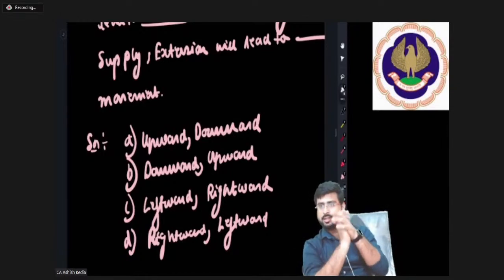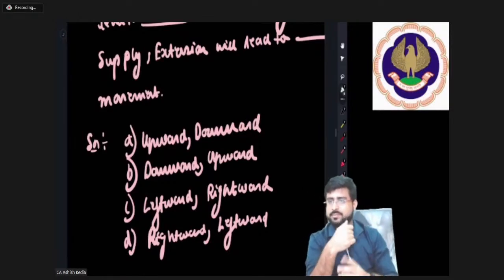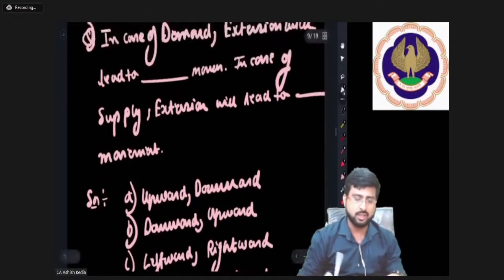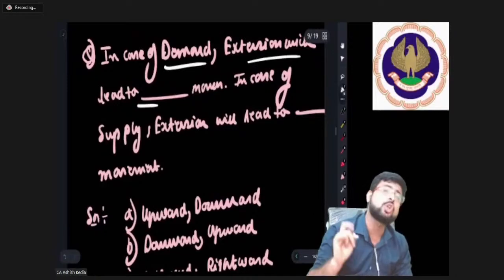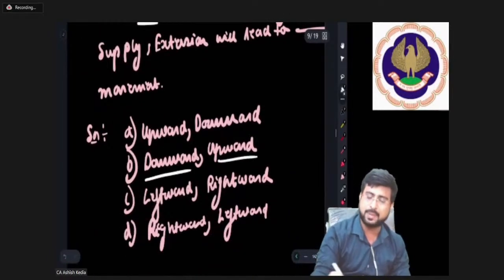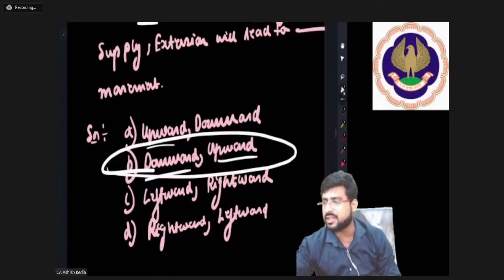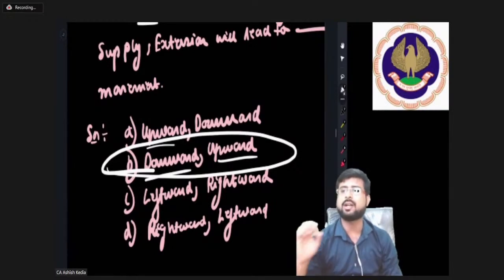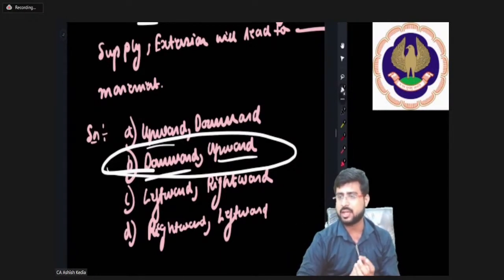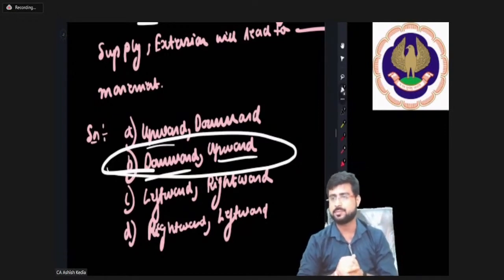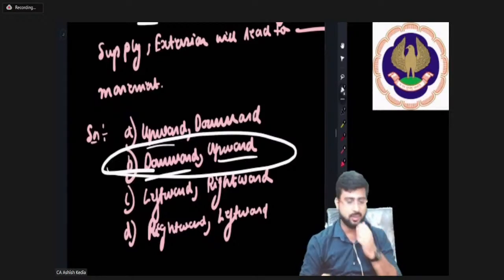Okay. Gunjan, Shalini, let's see. Mohammed Sahil Khan, okay. Kirti, very good. Harnoor, good work. Rahul, good work. So see, friends, in case of demand, extension will lead to downward movement, absolutely, and supply upward. So option B is the correct answer. Very good. And I'm surprised to see that everybody has given the correct answer. I am happy about it, but pleasantly surprised. Downward and upward. Brilliant, everybody. Sakaldeep, good answer. Mohammad Barkatullah, very good answer. Manash, good answer. Gareja, good answer.